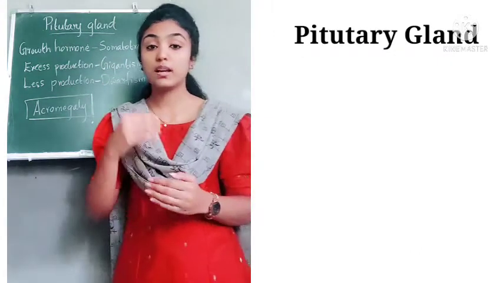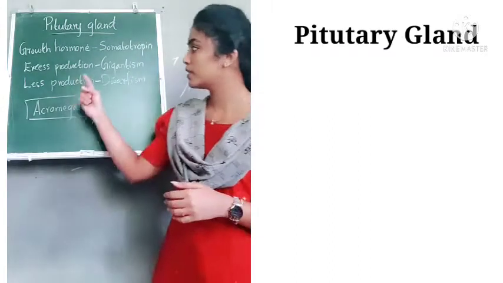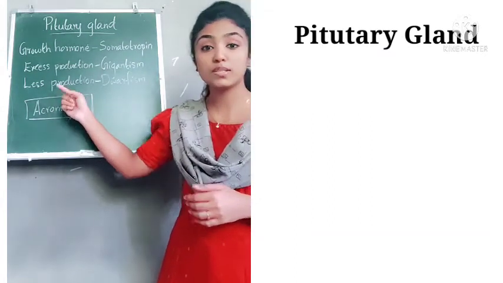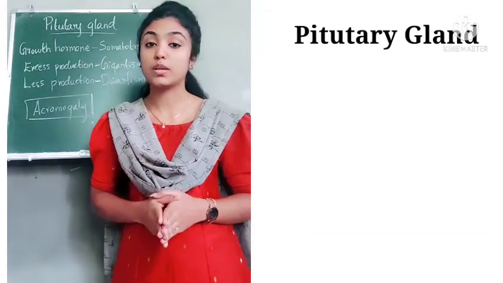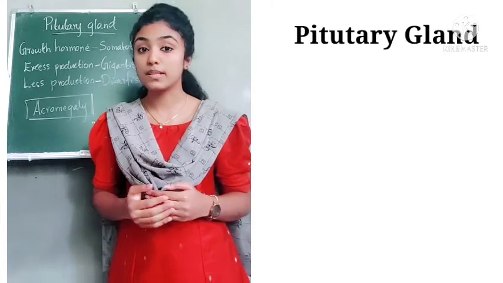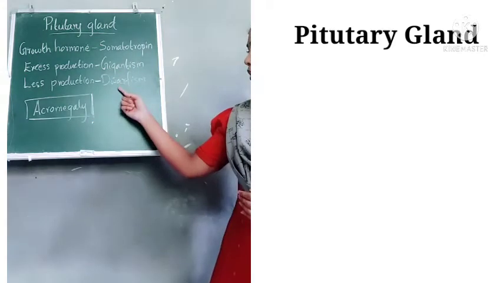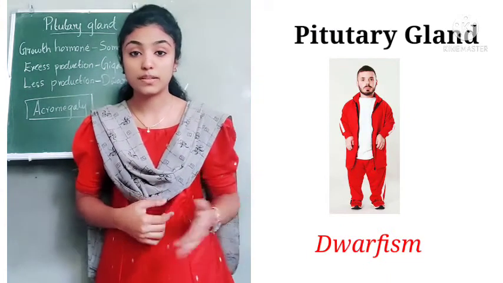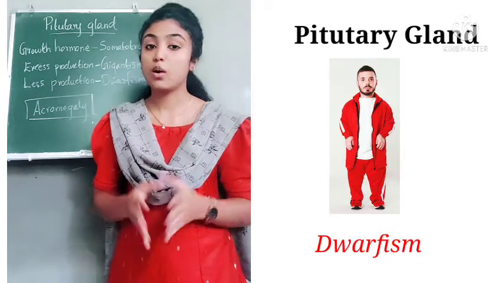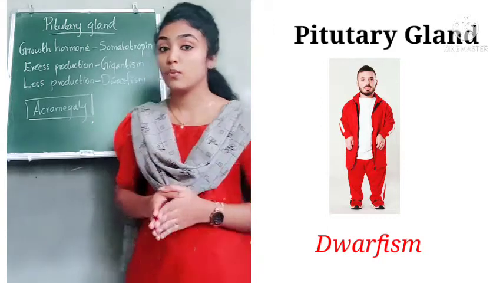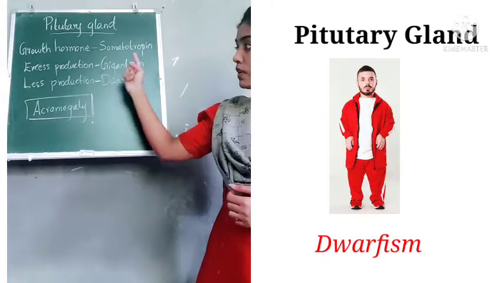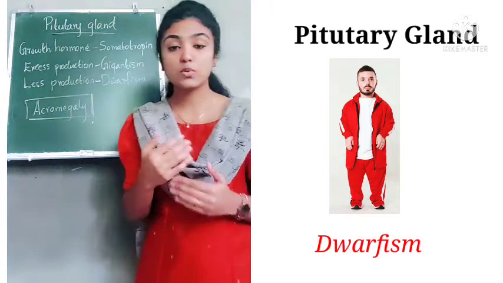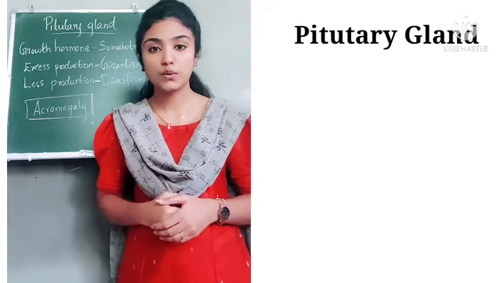And what is the opposite condition? If somatotrophin is produced in a very small quantity during our growth phase, it leads to a condition called dwarfism. In this picture you can see a person affected with dwarfism. How does it happen? It happens when somatotrophin is produced in a very small quantity during our growth phase.